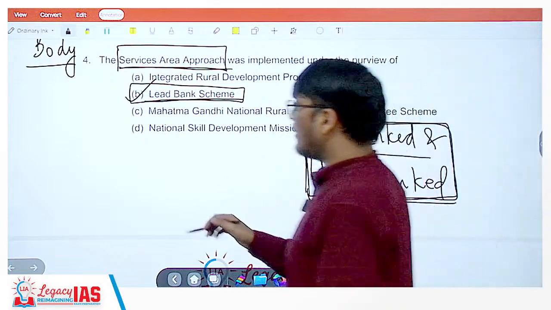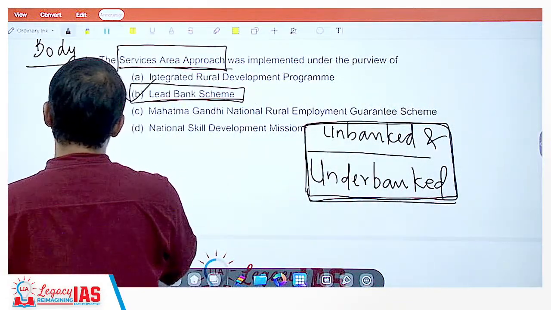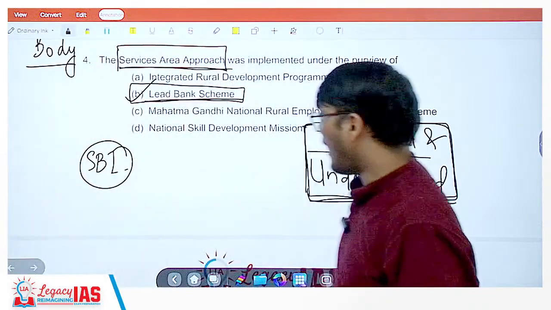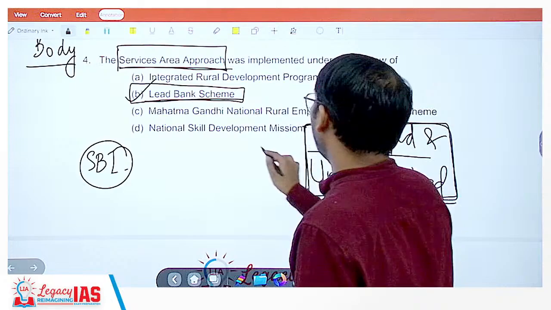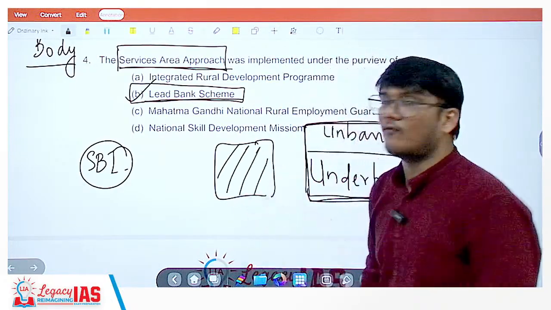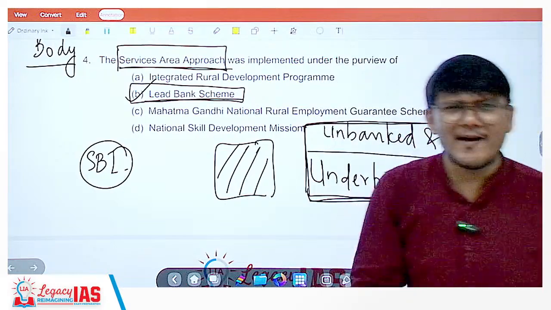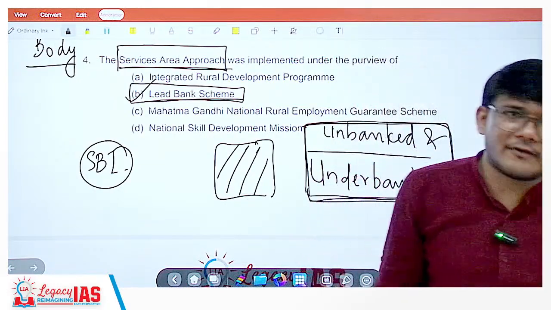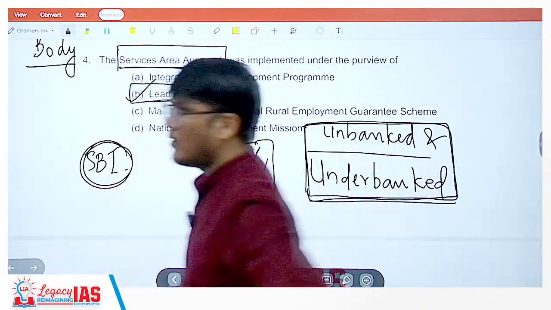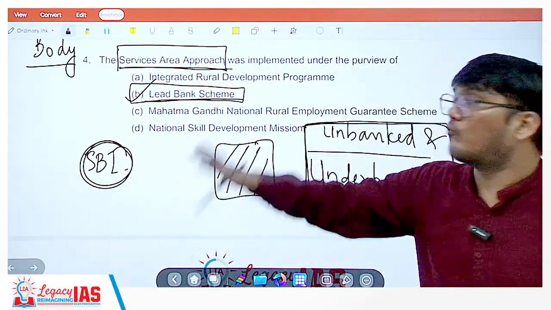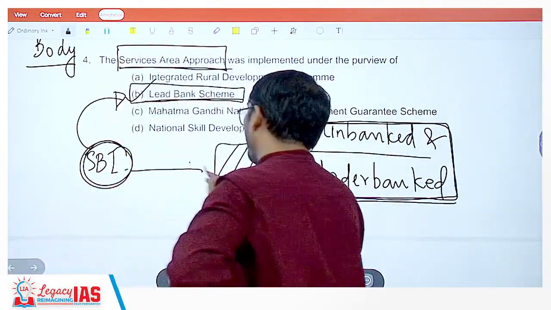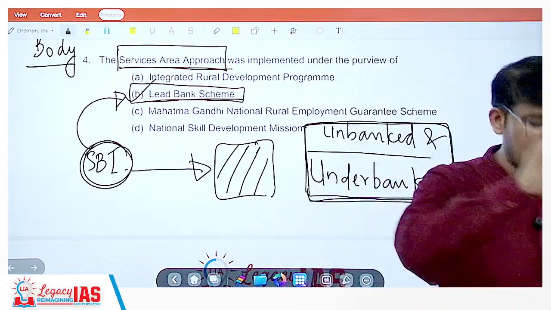Let's say the SBI bank is there in some region. Now there is another village or remote area. It does not have any bank whatsoever. The closest bank itself would be 20 kilometers away, but let's say that closest bank is the SBI bank. So this SBI bank would become the lead bank for this particular area. What do you mean by that?